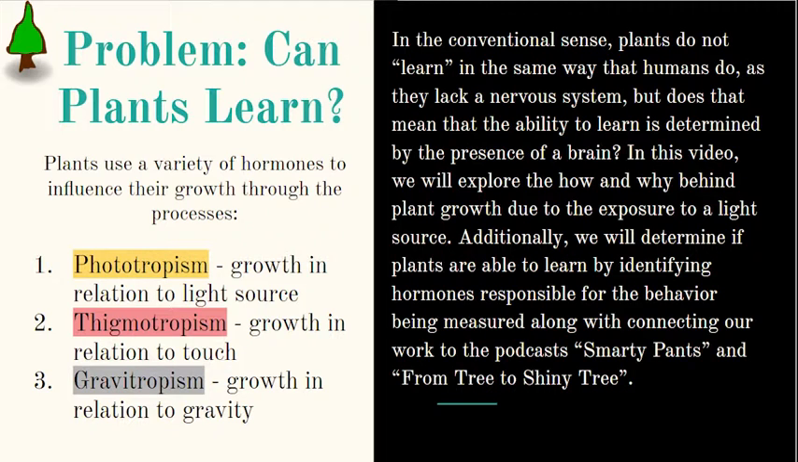Plants use a variety of hormones to influence their growth through these processes. The first option is phototropism, which is growth in relation to a light source. The next is thigmotropism, which is growth in relation to touch. And the last is gravitropism, which is growth in relation to gravity.